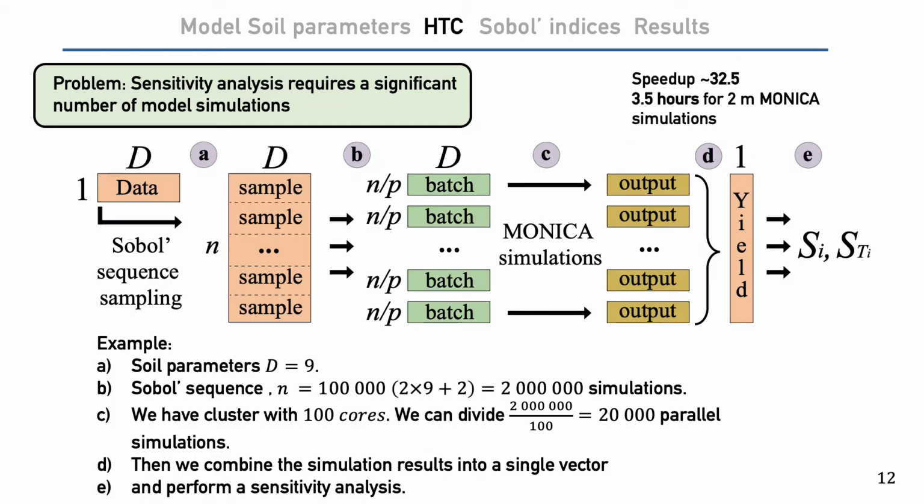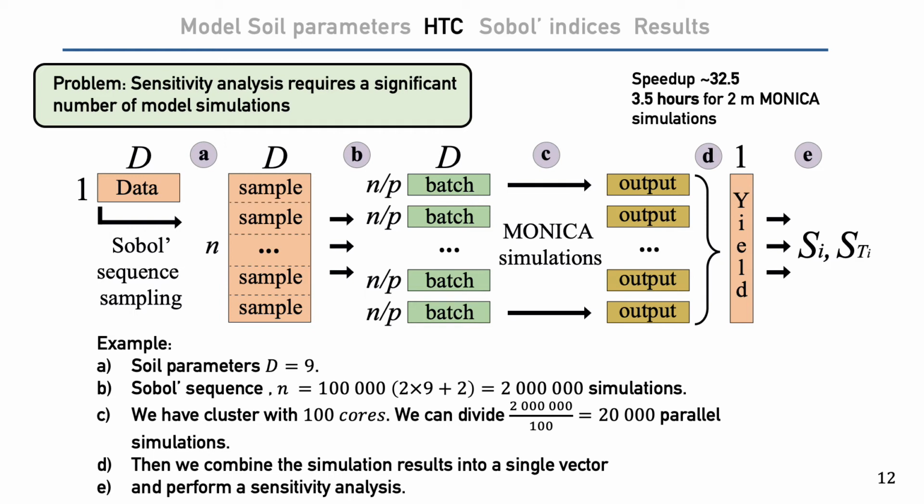A significant number of simulations are required to obtain acceptable confidence intervals. Conducting this number of simulations takes a lot of time. For example, running 2 million simulations on a single core took about 1 month. We tried to speed up this process. To do this, we generated samples for the model using the Sobol quasi-random sequence. For example, for 9 parameters and sample size 100,000, we got a matrix of size 2 million by 9.